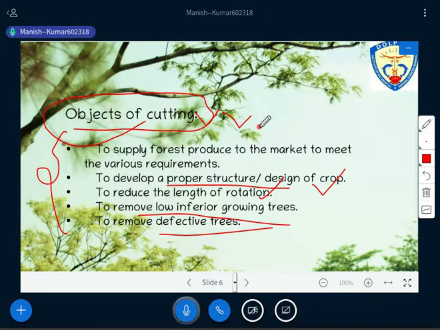Is it okay? Is there any question from this objective? Is there any question? Okay. Okay, Mr. Negi is writing something. Okay.